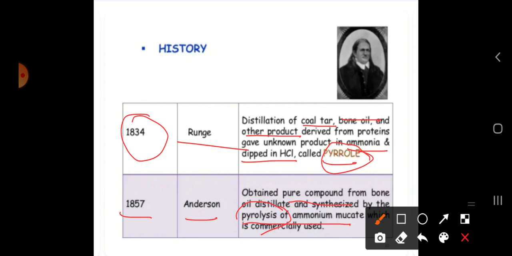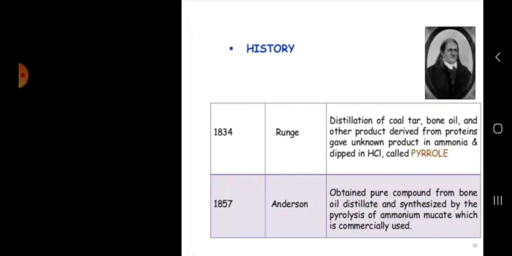These different isomeric forms give the ammonium mucate. When you heat the compound, we get some unknown compound. That is pyrolysis, meaning we are heating that compound. Which compound are we heating? Ammonium mucate; mucate means it has some acid. So by heating ammonium mucate, we get pyrrole. This is the history of pyrrole.